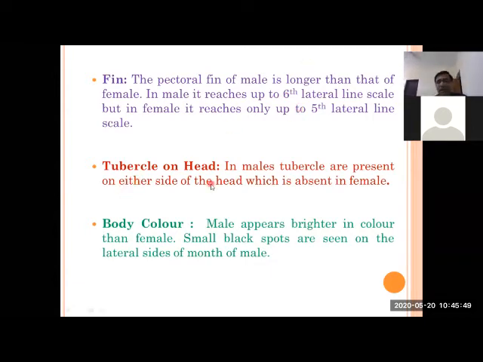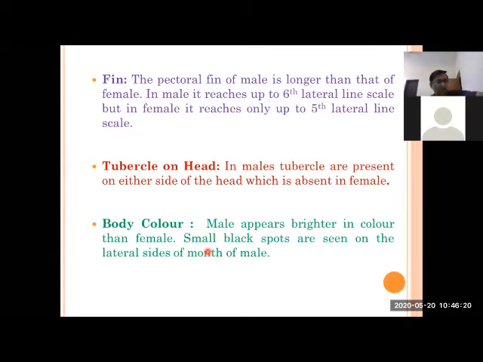Then the tubercles of the head. On both sides of the fish head there are two small projecting holes, which in the case of male mahasir are very prominent. On the basis of that, males and females are identified. Then body color. Males in fishes and males in birds are always more attractive than females, with brighter color.